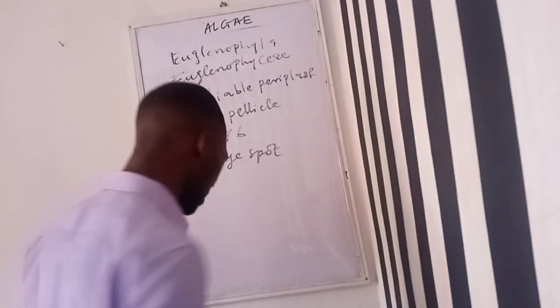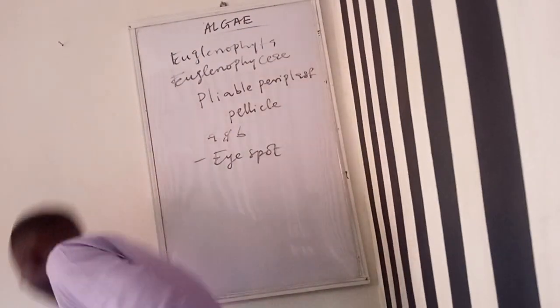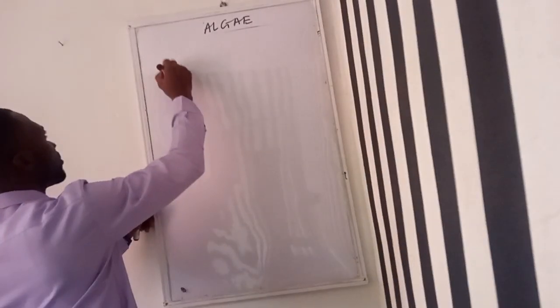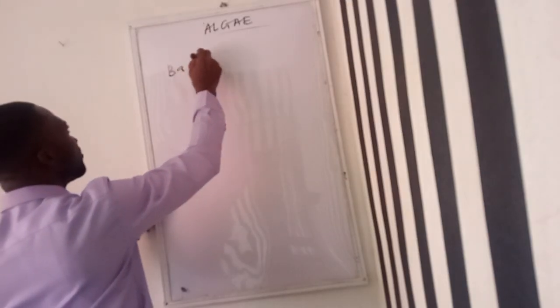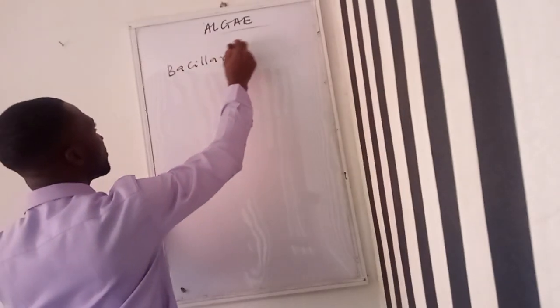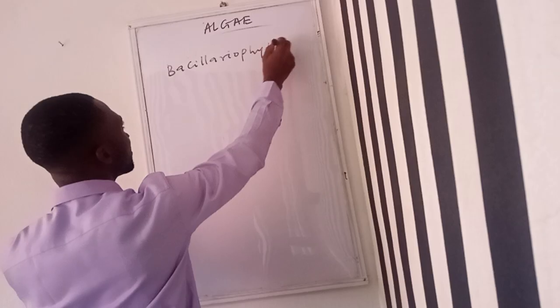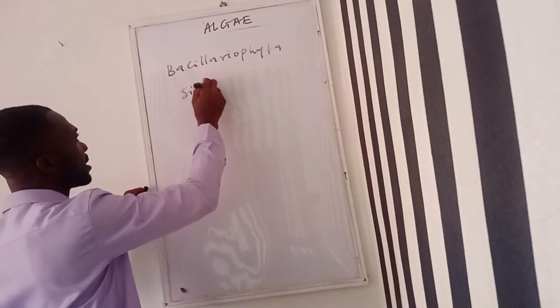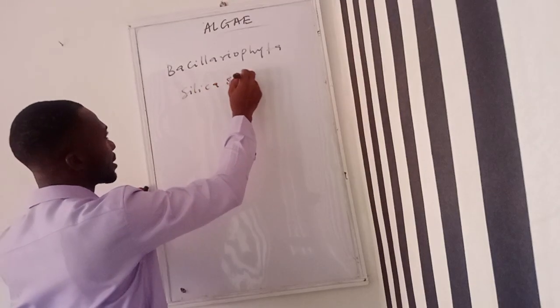So the next group is the Bacillariophyta. These ones are called the Diatoms. In their cell wall, you see silica and pectin.